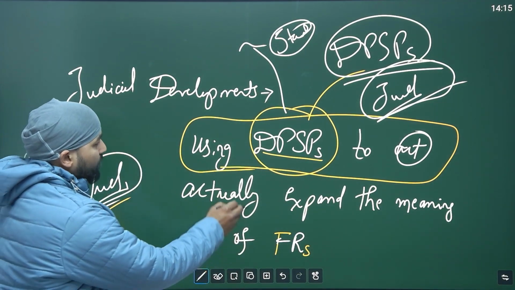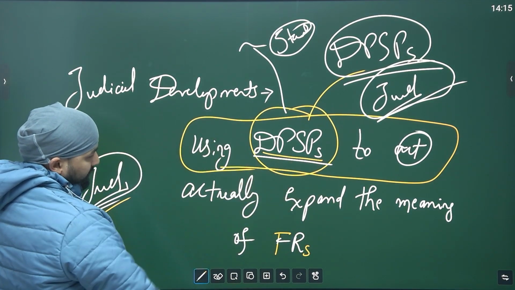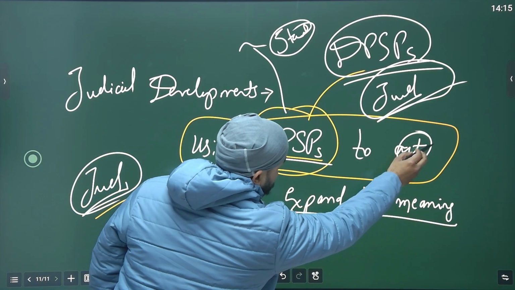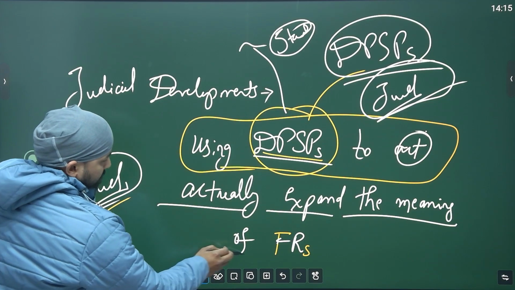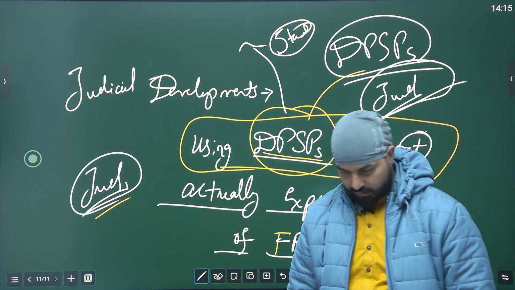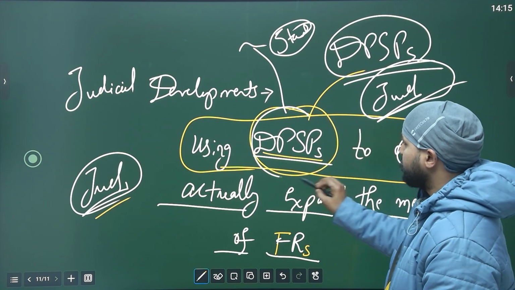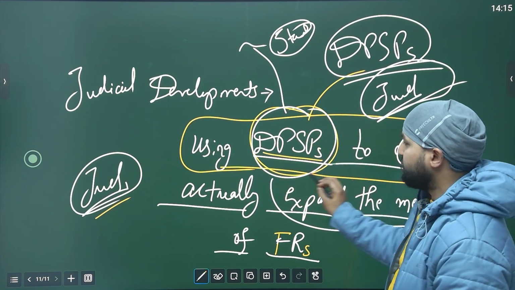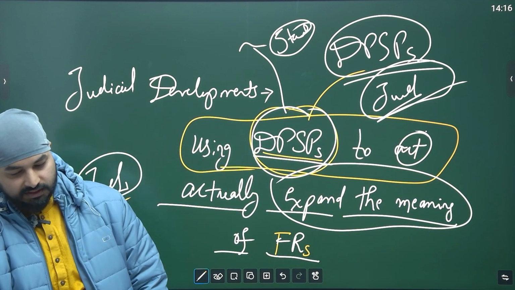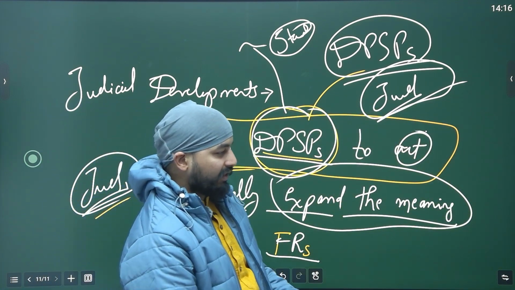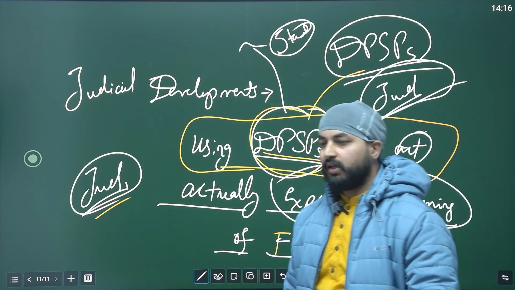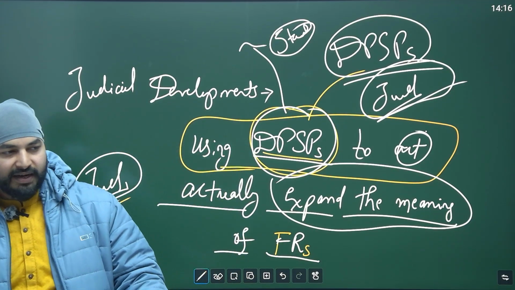Okay, that's why, using DPSPs to expand the meaning of fundamental rights. What this means is that fundamental rights are understood and interpreted in light of DPSPs also, sometimes when the interpretation might not be clear.